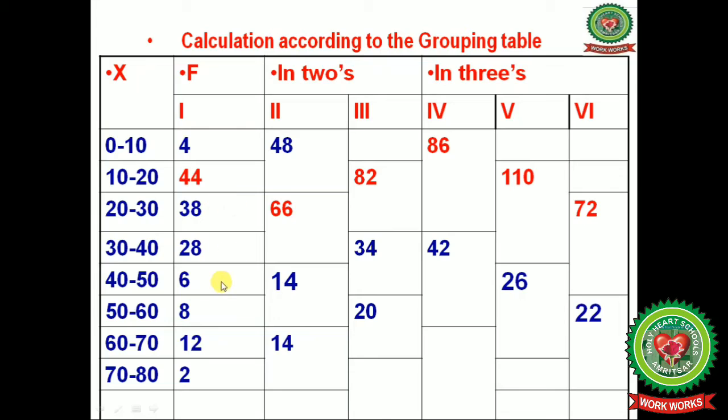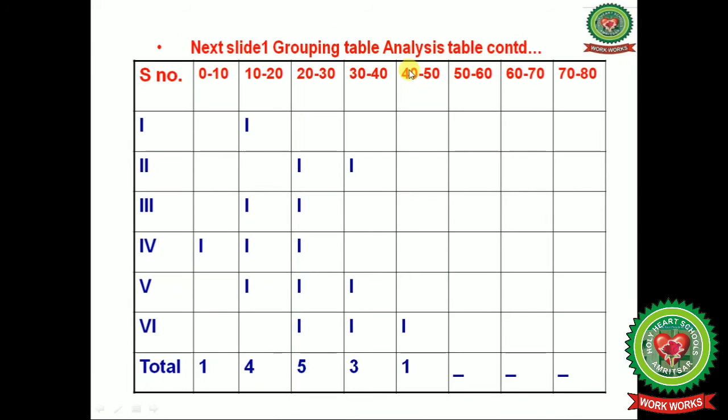And in the last column, you will leave the first two frequencies and make groups of 3 for the others. 28 plus 38 plus 6 will give you 72 here. And 8 plus 12 plus 2 will give you 22. In this way, our 6 columns are ready. Now we have to mark the highest frequency in all the columns. I have marked the highest frequency with red color.